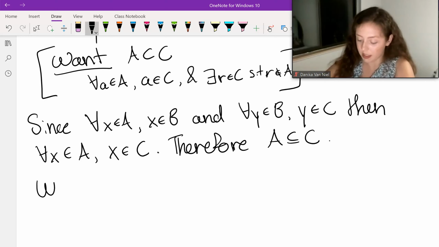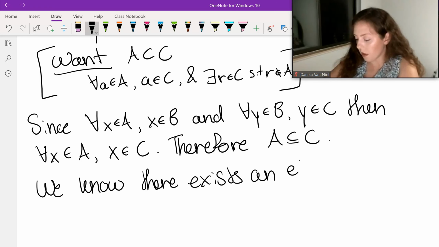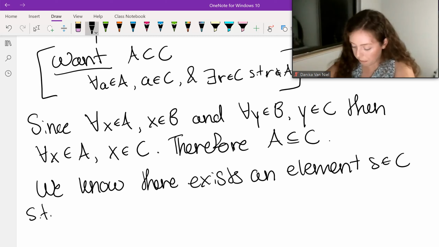Okay, let's say it this way. We know there exists an element S in C such that S is not in B.